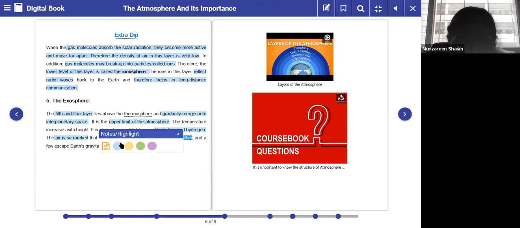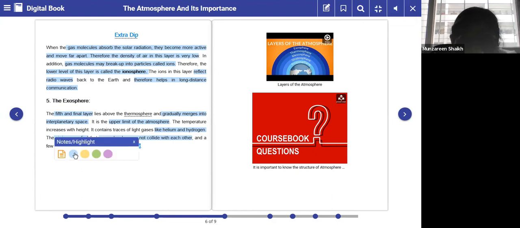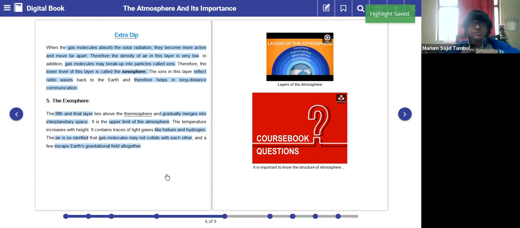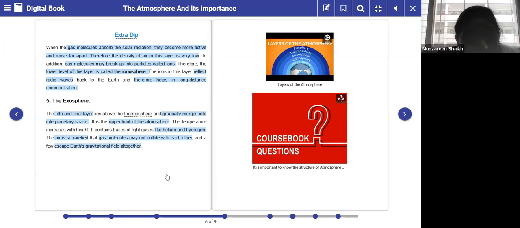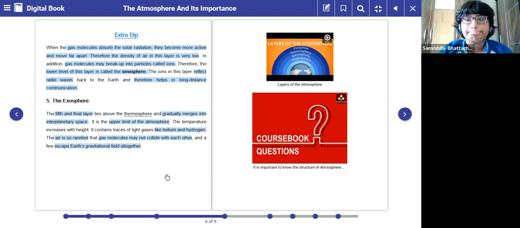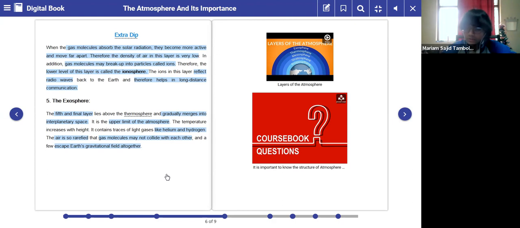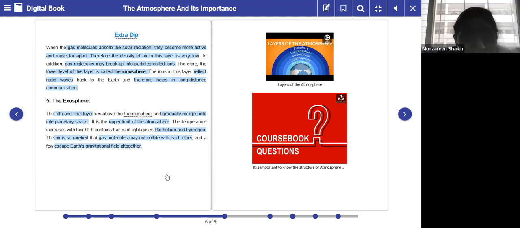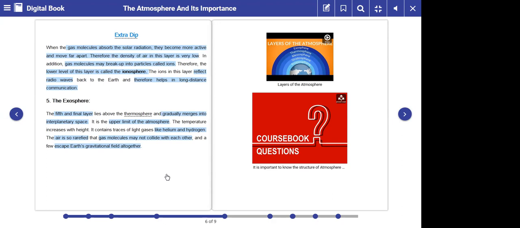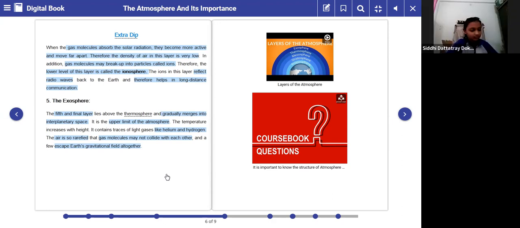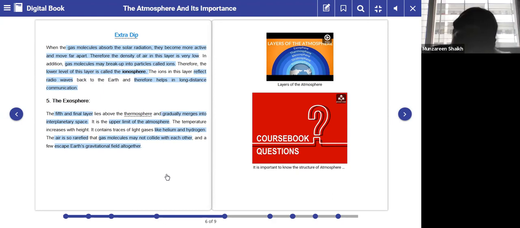Okay. So these are the 5 different layers of atmosphere. Number 1, troposphere. What is the height of troposphere from the Earth's surface? 8 to 15 kilometers. Okay. Number 2, stratosphere. This layer also has another layer called the ozone layer. What does ozone layer do? It protects the earth from ultraviolet rays of the sun. What is the distance of this particular layer from the Earth's surface? 50 kilometers.